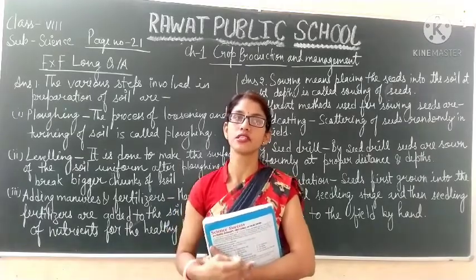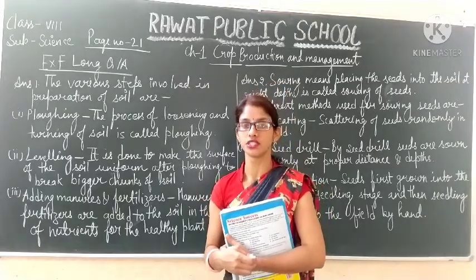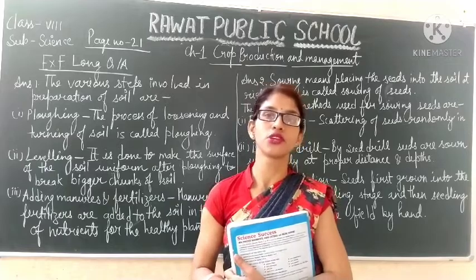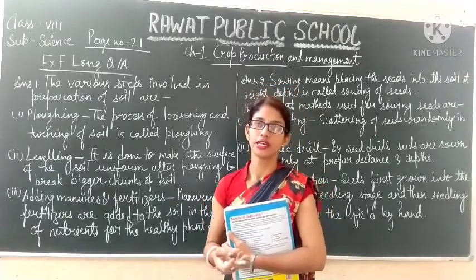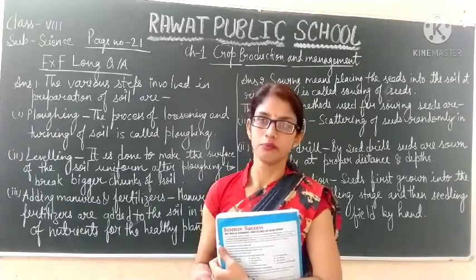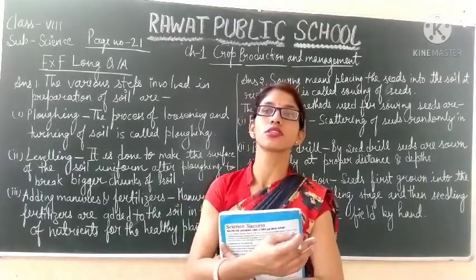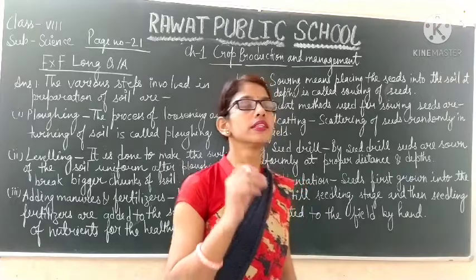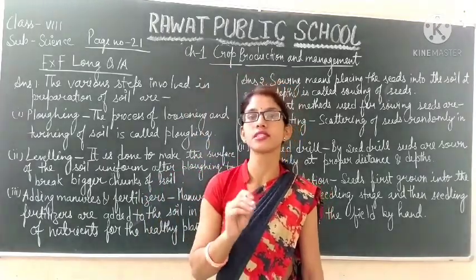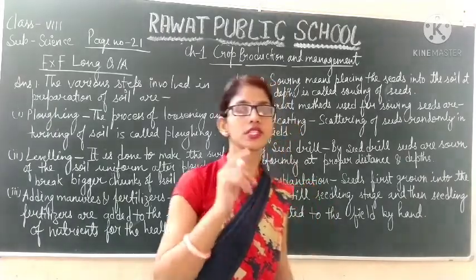As we have discussed, there are different practices which are followed for agriculture. Okay, basic practices are there which are known as preparation of soil, sowing of seeds, adding manures and fertilizers. After this there is weeding, harvesting, so there are different processes, and the last process is of storage. So this preparation of soil is the first process or the basic practice of agriculture. Okay, so this is the first step.